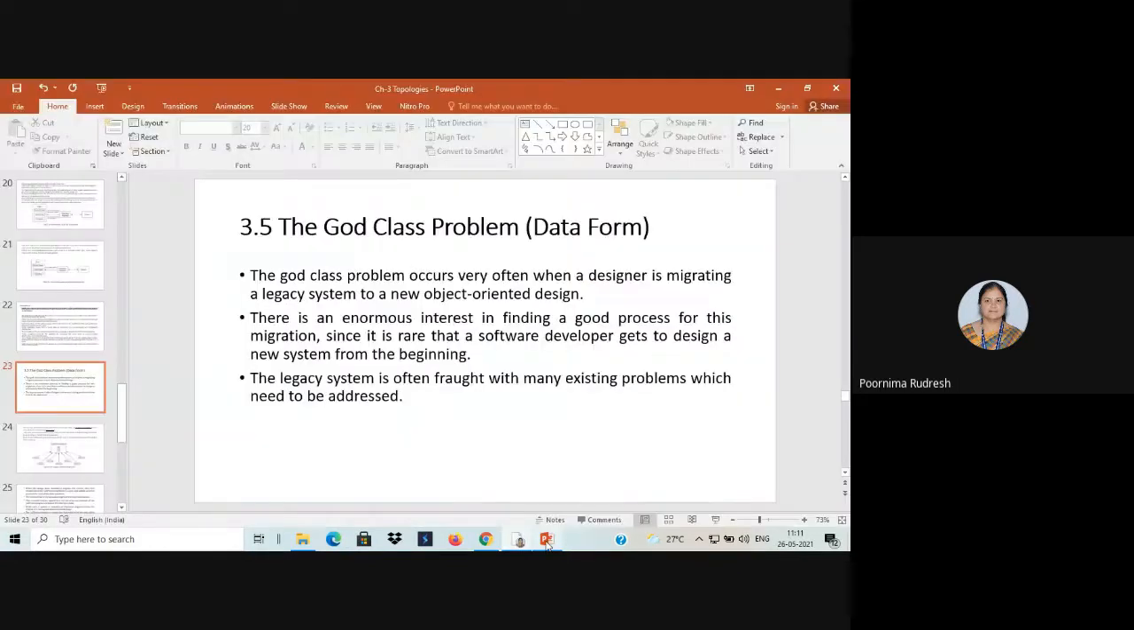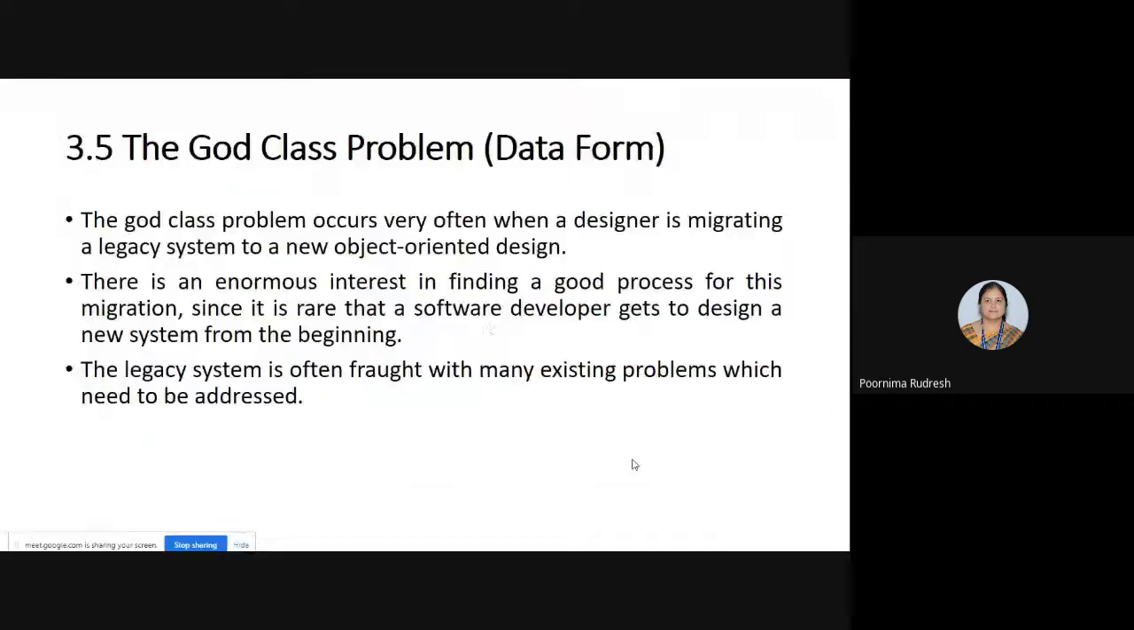So I asked that: the guard class problem occurs when the designers are moving from the older design system to a new object oriented design. Which was the older system design?